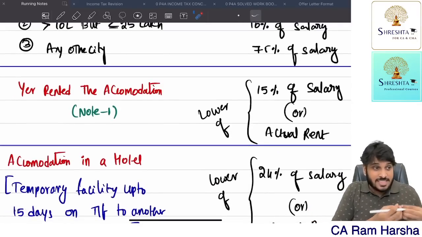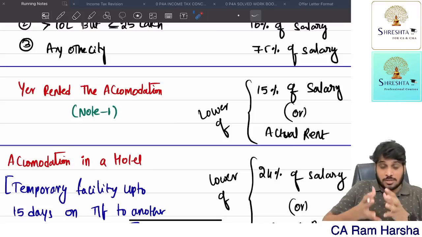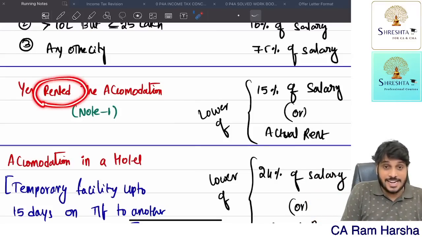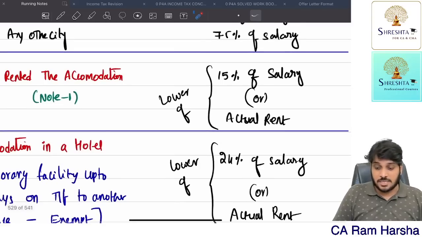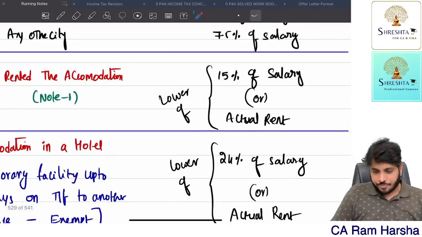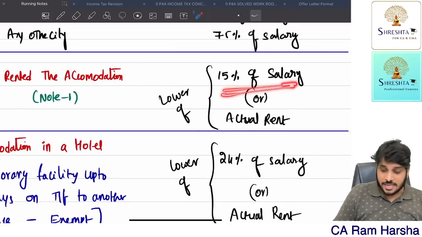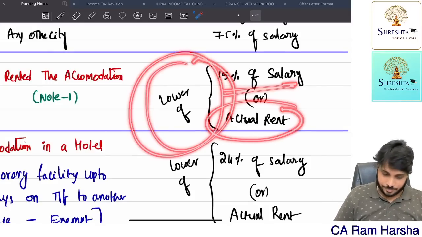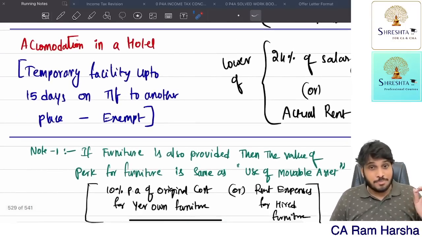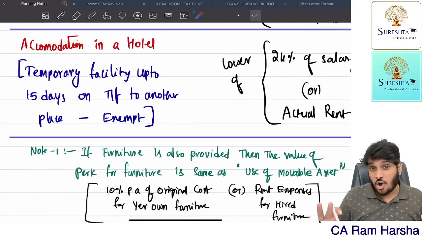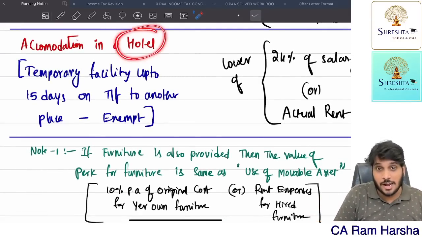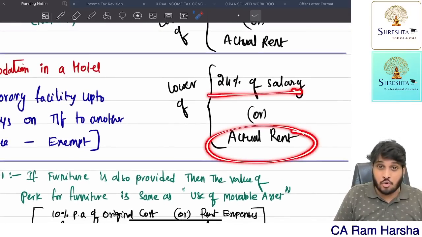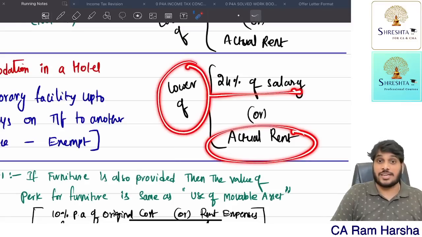Suppose the company doesn't have its own premises. They rented or leased a premises and gave it to the employee for residential purpose, that is, rented accommodation. Then what is the perquisite value? 15% of salary or actual rent, whichever is lower. Suppose the company is giving accommodation to the employee not in a rented premises but in a hotel, then 24% of salary or the actual amount paid to the hotel, whichever is lower, is the benefit.